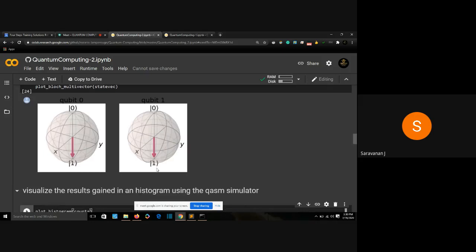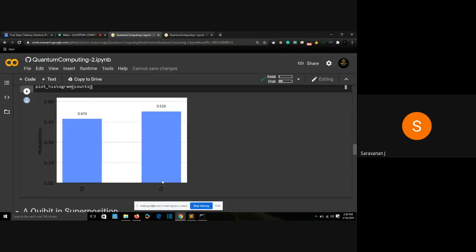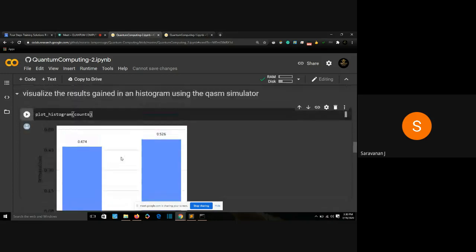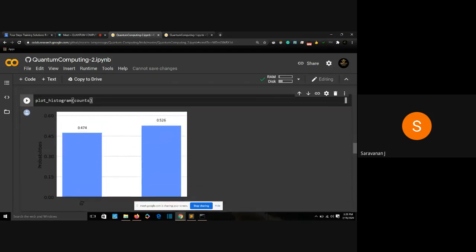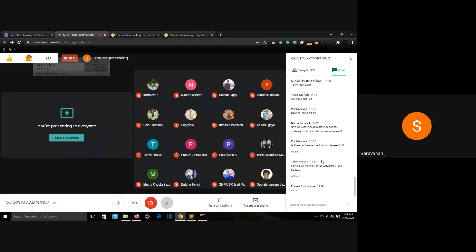All right. So the 0th qubit was 1 at all times because we are applying a NOT gate to it. However, the first qubit is in superposition. It will jump from 0 to 1, 1 to 0, stuff like that. All right, are we clear about the histogram? My 0th qubit was 1 both times, but my first qubit was in superposition. It can be 0, it can be 1. There are 2 possibilities. Are we clear about both visualizations, the state vector and the histogram?